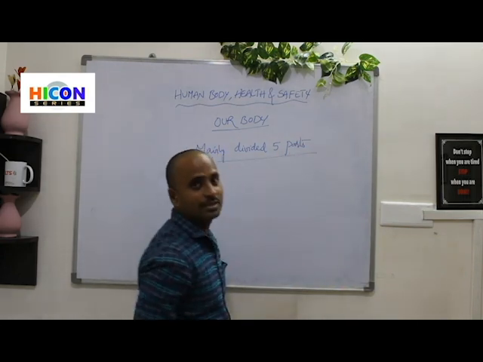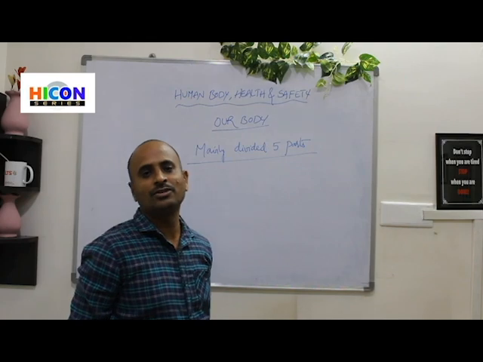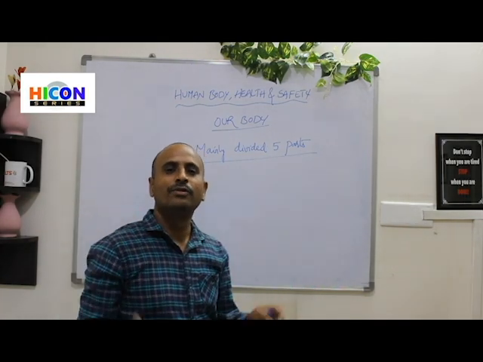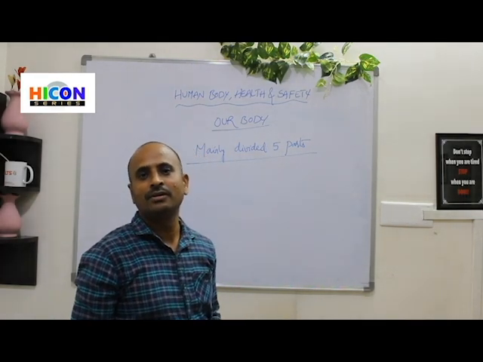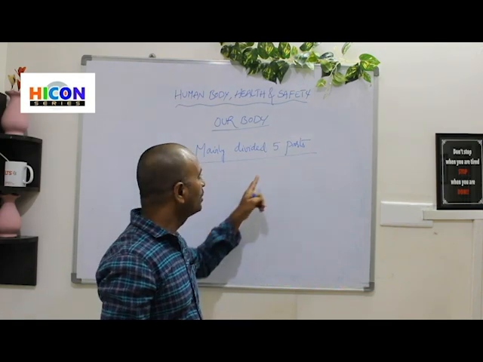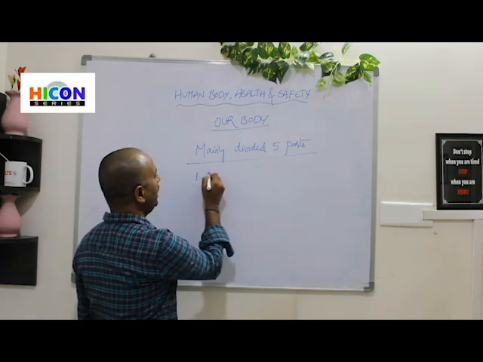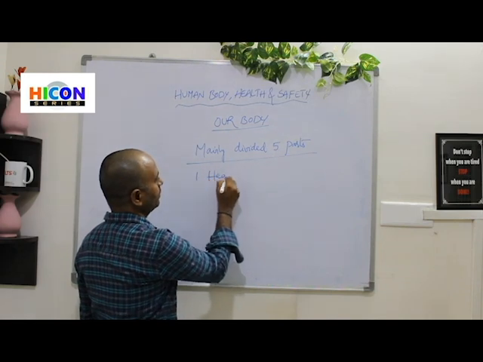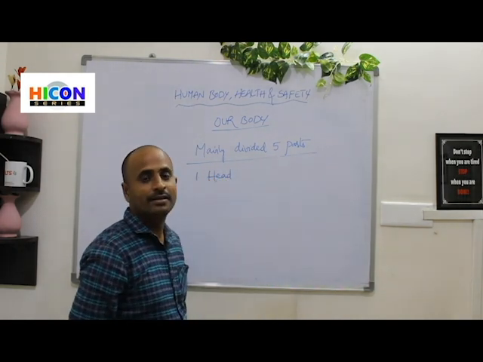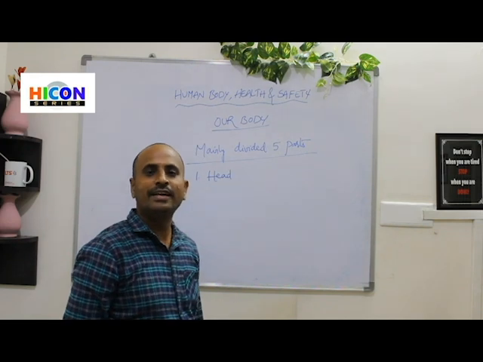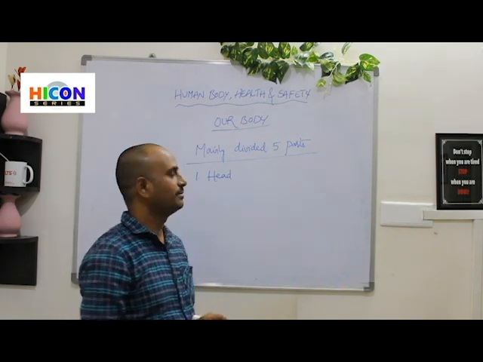So how many parts? 5 parts. Our body is divided into 5 parts. Let us have a look at the 5 parts. The first part is head. So what is it? Head. Head is the first part.